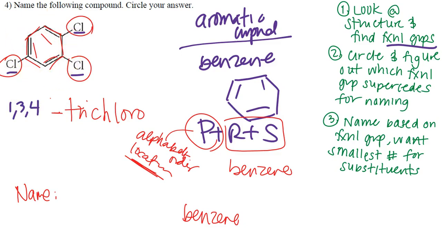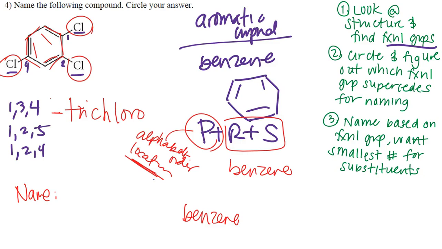Well, let's go ahead and recount. What if we started with this chlorine? 1, 2, 3, 4, 5, 6. Okay, so that's a 1, 2, 5 trifluoro. Can we get it to be even smaller? If we go this way, 1, 2, 3, 4, 5, 6. That's a 1, 2, 4 trifluoro.